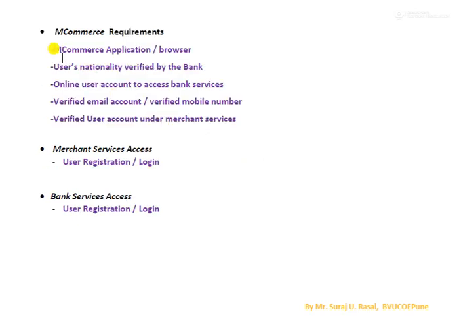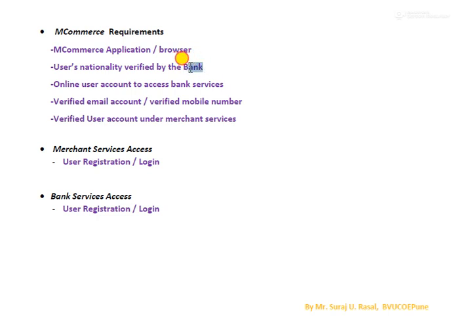To make m-commerce transactions, the user first of all should have a bank account. In short, bank account means the user's identity should be verified by the bank. So the bank is whole and sole responsible for that user's authenticity.